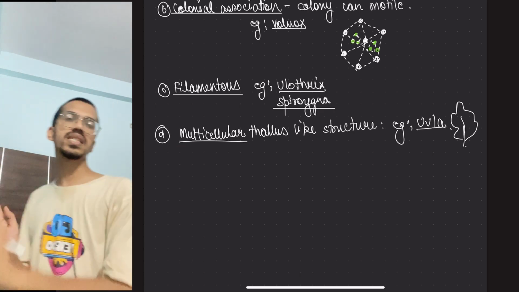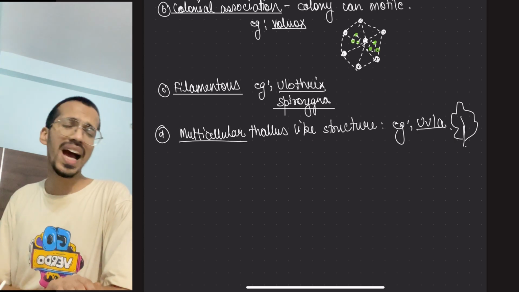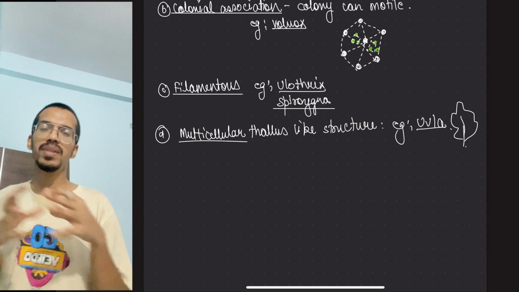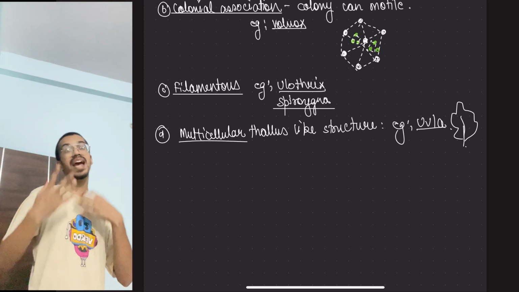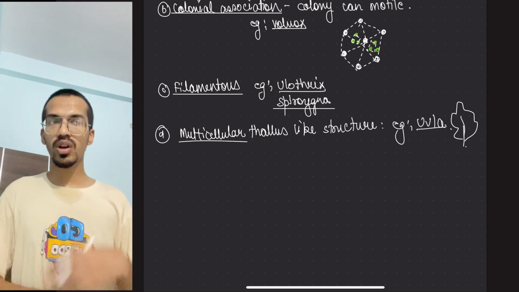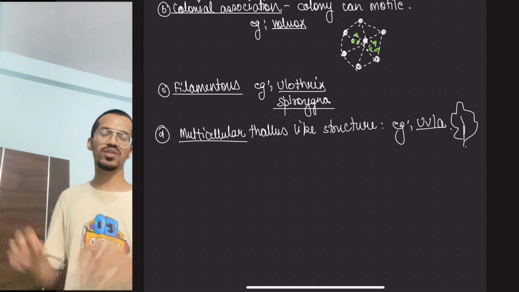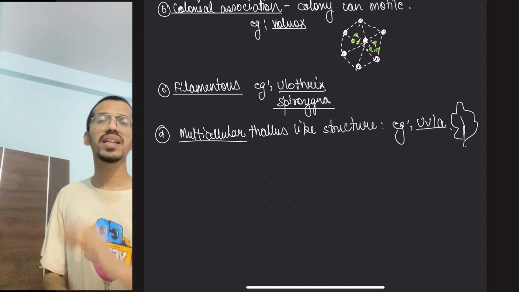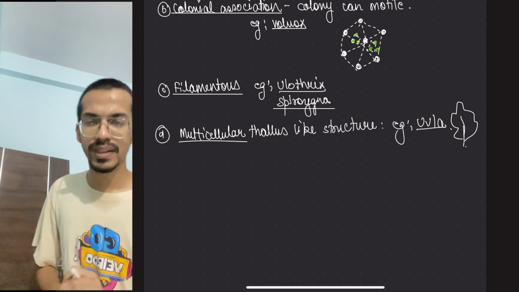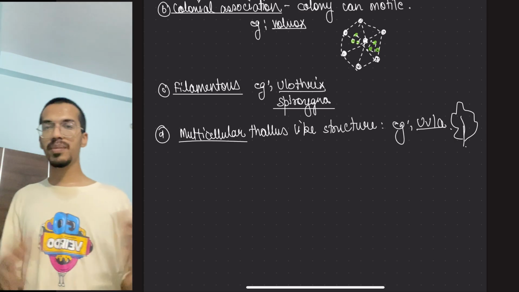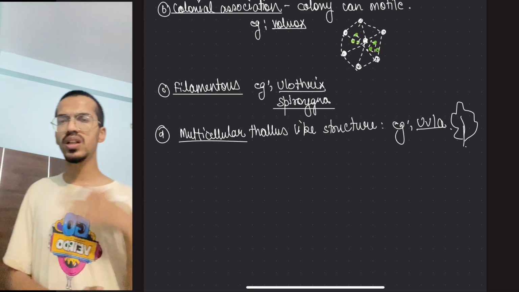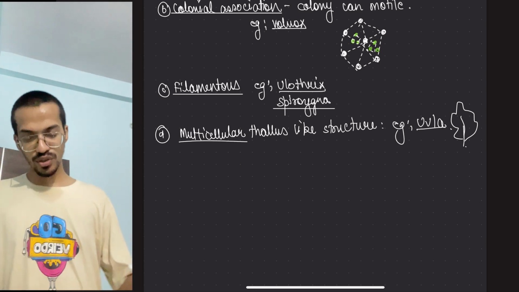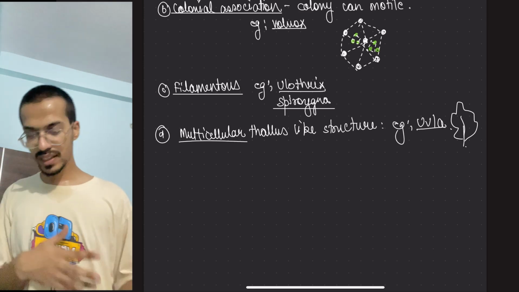If we have to understand the basics, they do not have any true tissue system present, means they do not have any proper stem, leaf or roots. Maybe a kind of structure is there. That's why we call it thallus. No organization is there and no differentiation between which part is doing what. They can't even have their own vascular bundles. Vascular bundle means xylem and phloem kind of arrangements. We will learn about it slowly. This is about that association, like how they look like, what are their types.